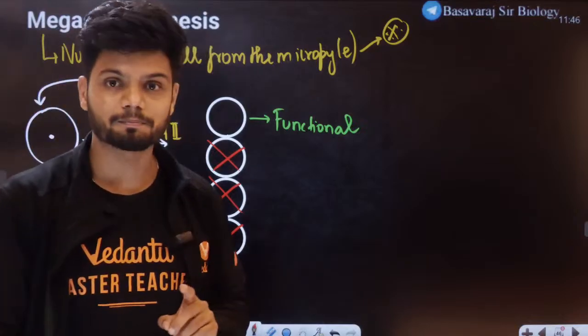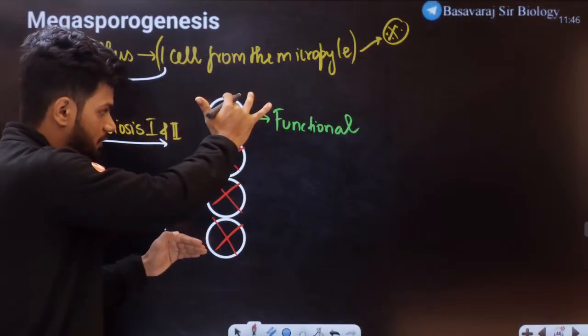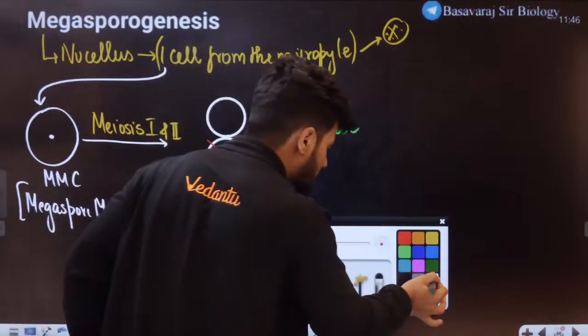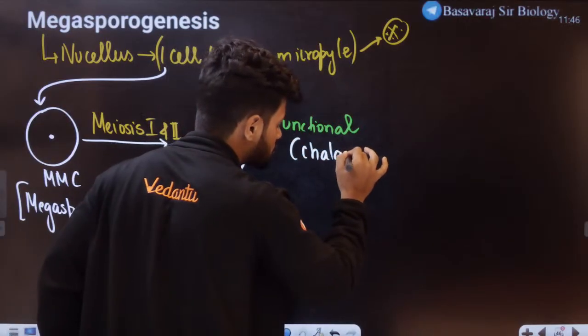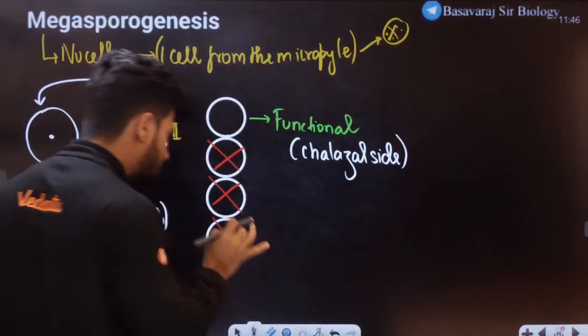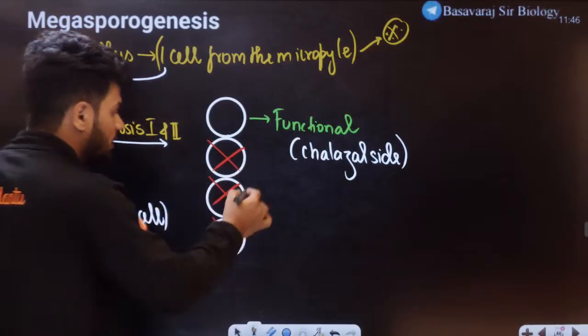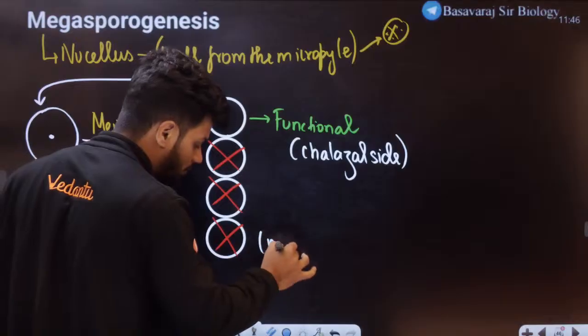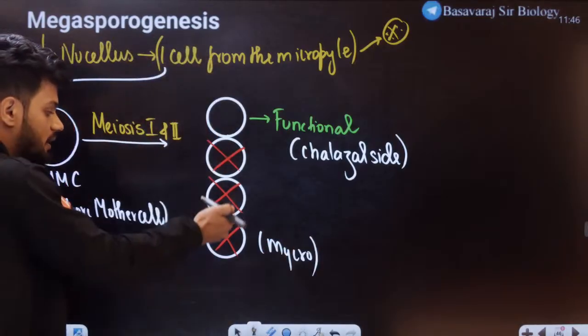Students, listen to me very carefully. Out of these 4 megaspores that formed here, the functional megaspore is always towards the chalazal side. The chalazal side one is always functional. The remaining 3 are towards the micropylar end, and all 3 will degenerate.